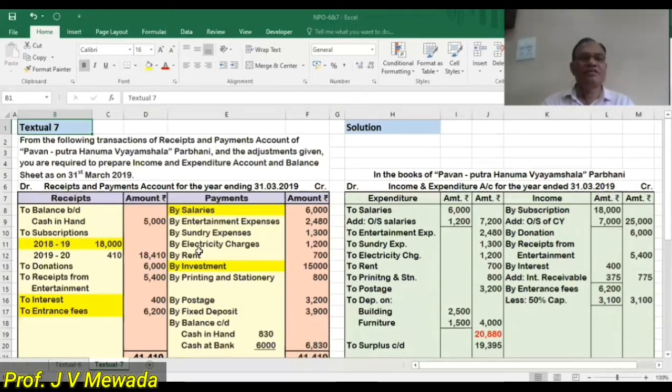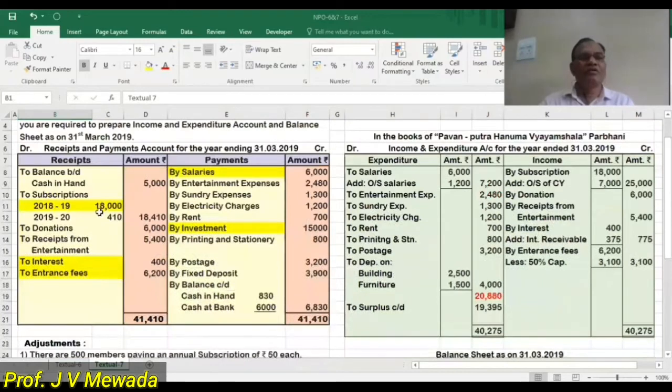Then we are given the receipts and payment account. On the debit side, we are having cash in hand 5,000. Then we are given subscription of 2 years, current year and next year. Current year is 18-19 and next year is 19-20. Then we are given the donations, receipt from entertainment, interest, entrance fees. So this marking of yellow color, they are the adjustments. They are having some adjustments over there, so I have done some marking.